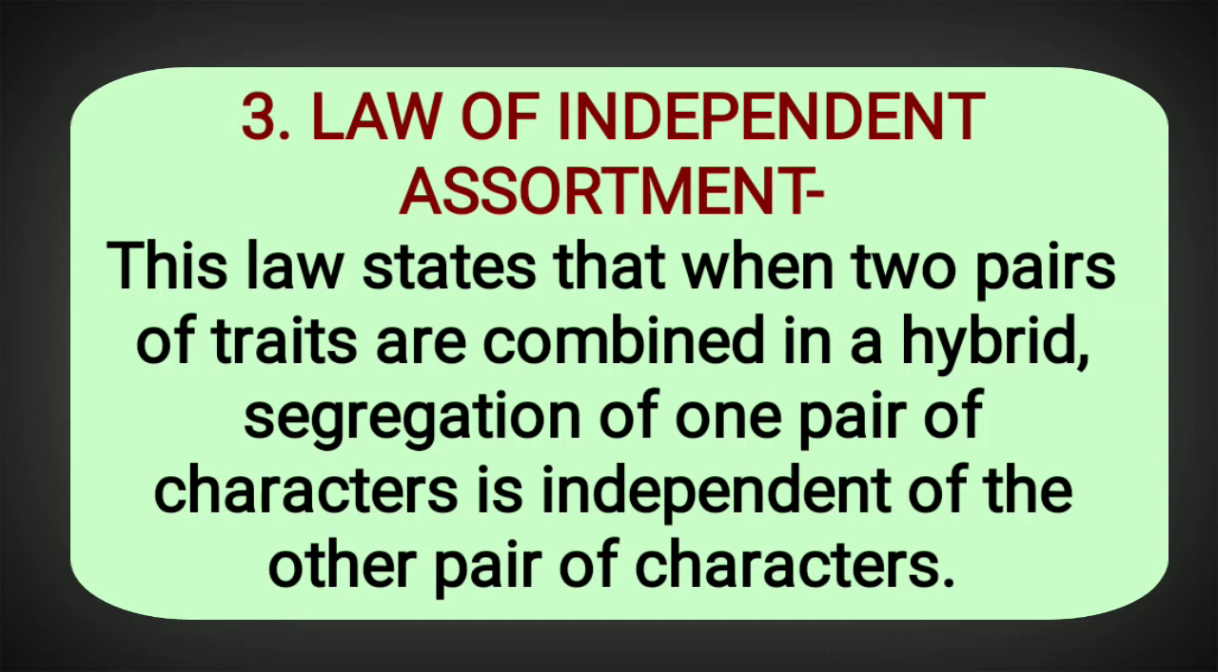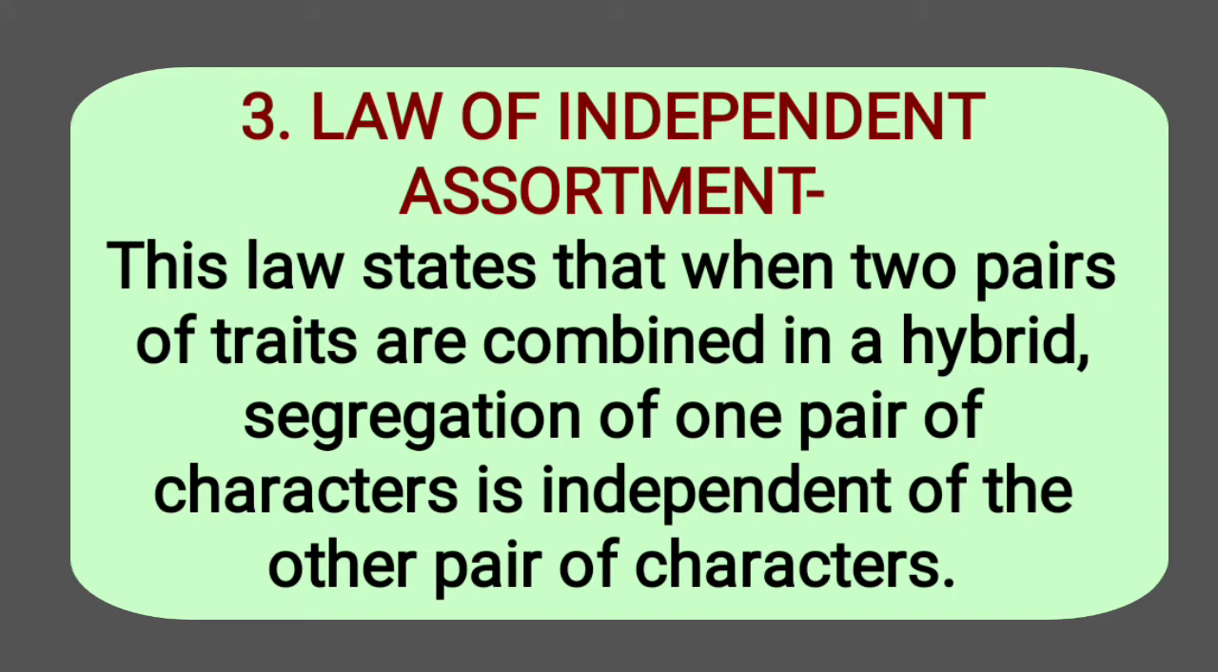And therefore, according to this law, the two factors of each character assort, that means separate, independently of the factors of the other characters at the time of gamete formation, and get randomly rearranged in the offspring, producing both parental and new combinations of traits. We will come to this statement again, but let's try to understand it with the help of the dihybrid cross.